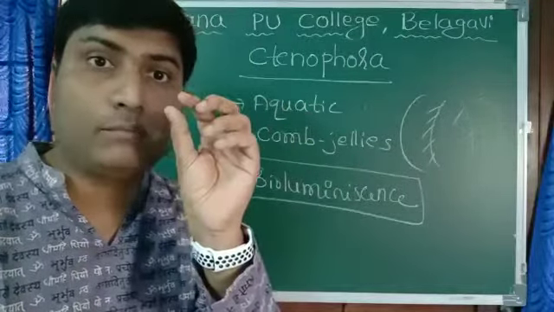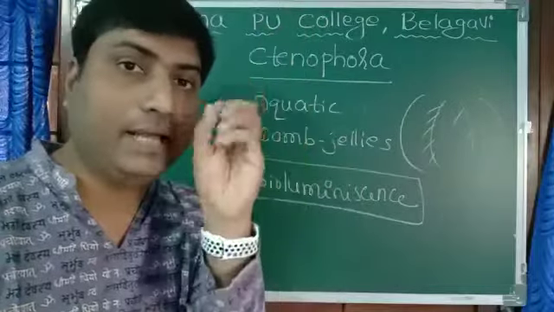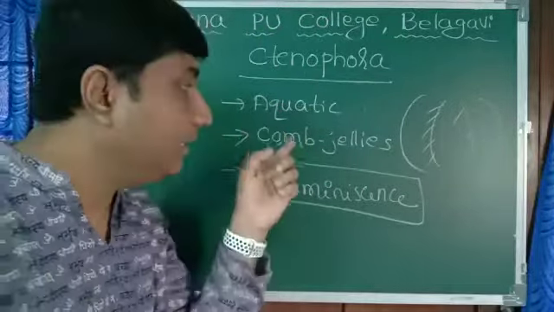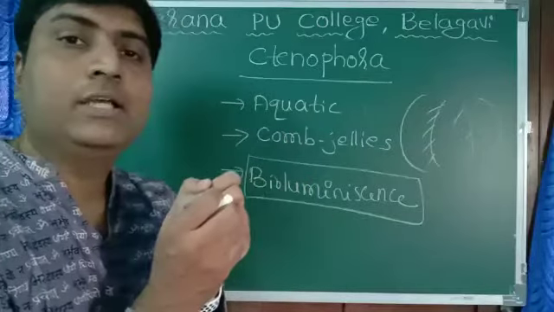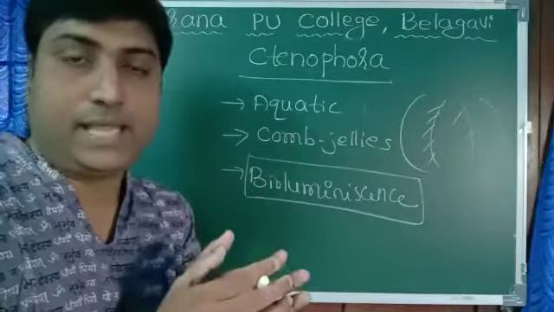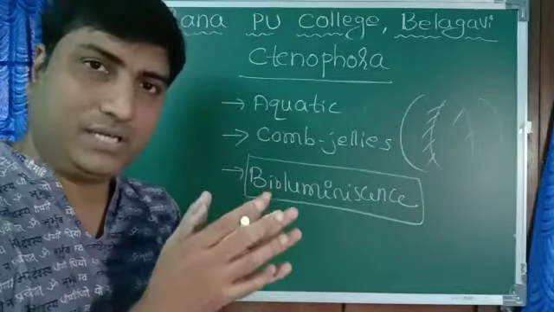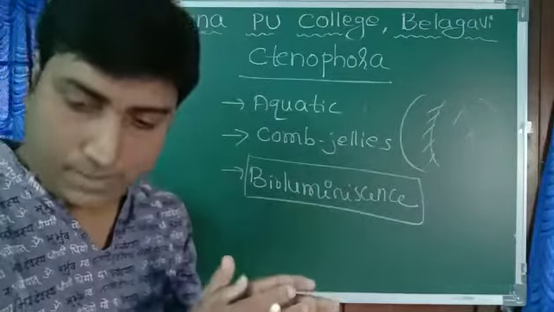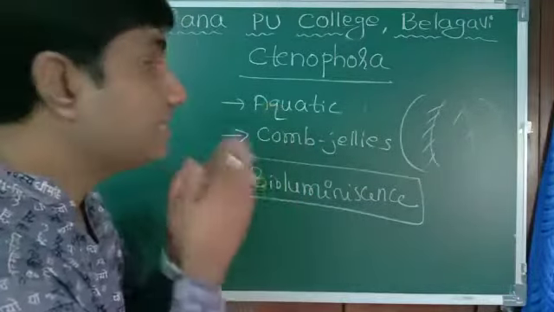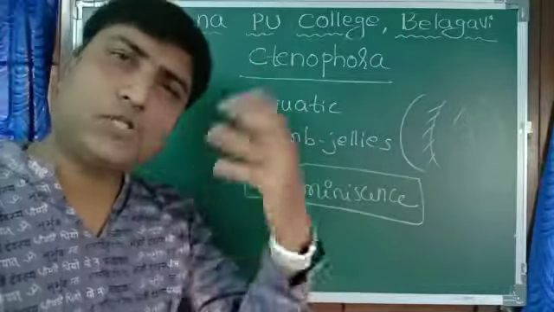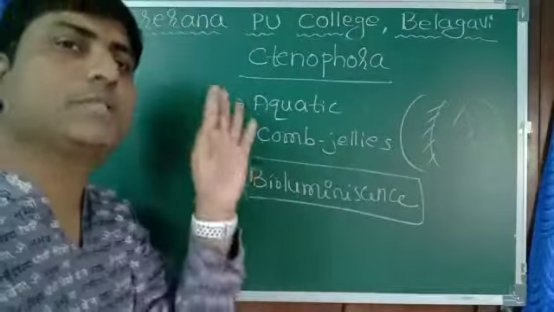We know that glowworms during night time come and release light. Similarly in the ocean they release light. That is called bioluminescence. This is seen in the case of Ctenophora, and most of the properties of Ctenophora are almost those of Coelenterata.